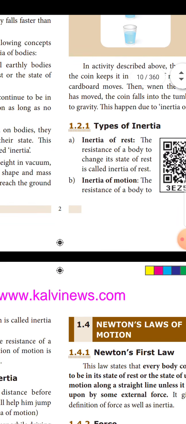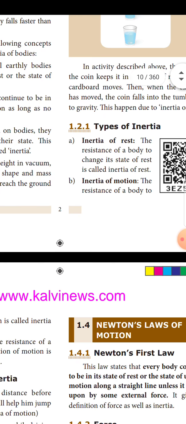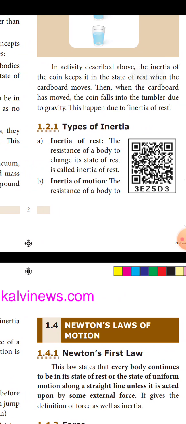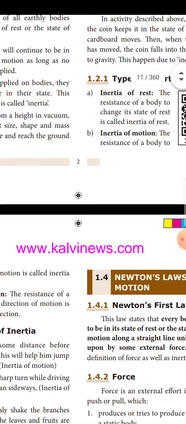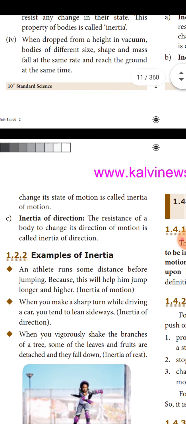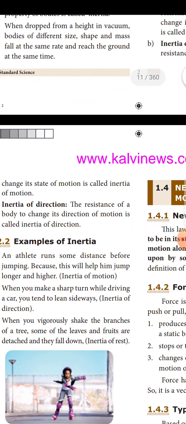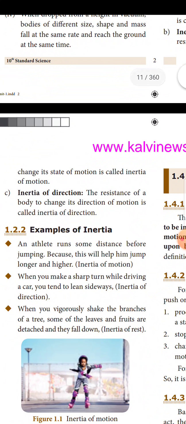Then we saw inertia. Types of inertia. Inertia of rest: the resistance of a body to change its state of rest is called inertia of rest. Inertia of motion: the resistance of a body to change its state of motion is called inertia of motion. Inertia of direction: the resistance of a body to change its direction of motion is called inertia of direction.